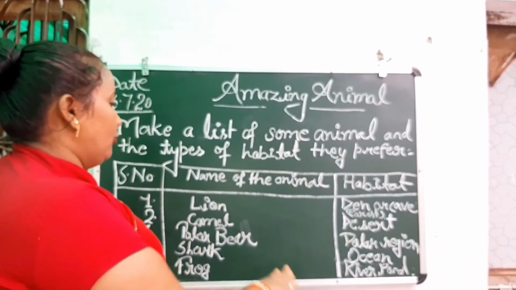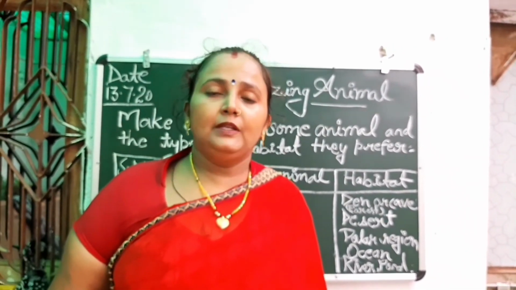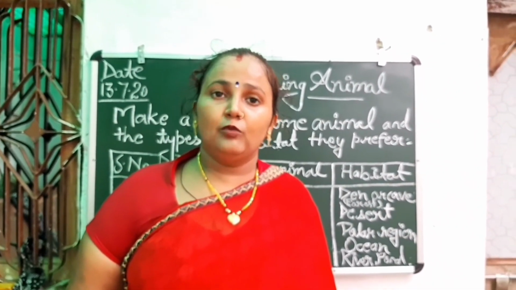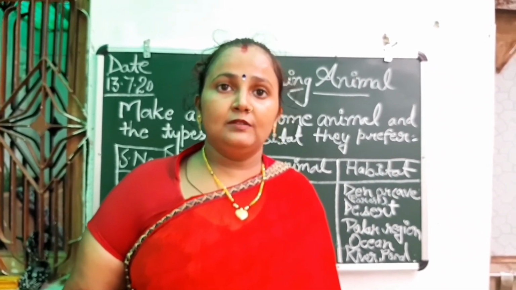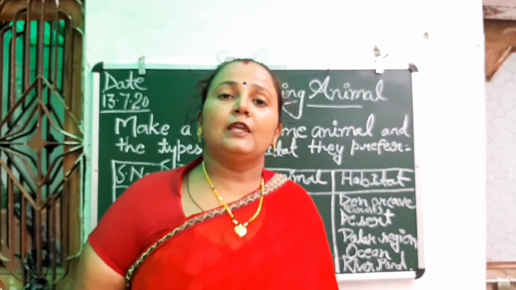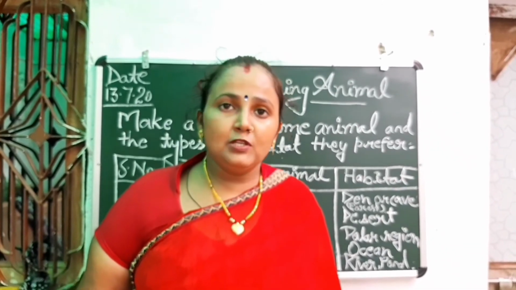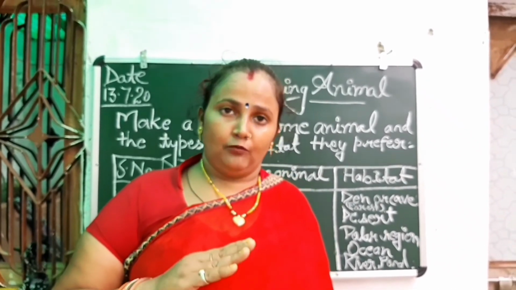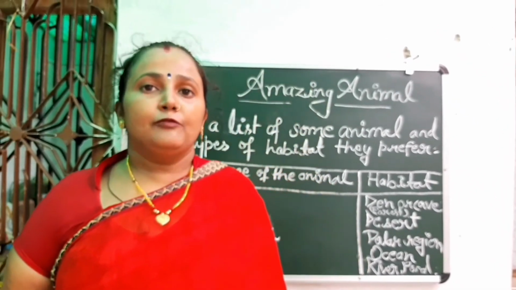Then after that, the next is what? River, pond or fresh water. That is also a habitat. As you know, what is fresh water? In the ocean, the water is salty water. And fresh water is what? That we can drink. The drinkable water, in which we do not find salt, is called fresh water.